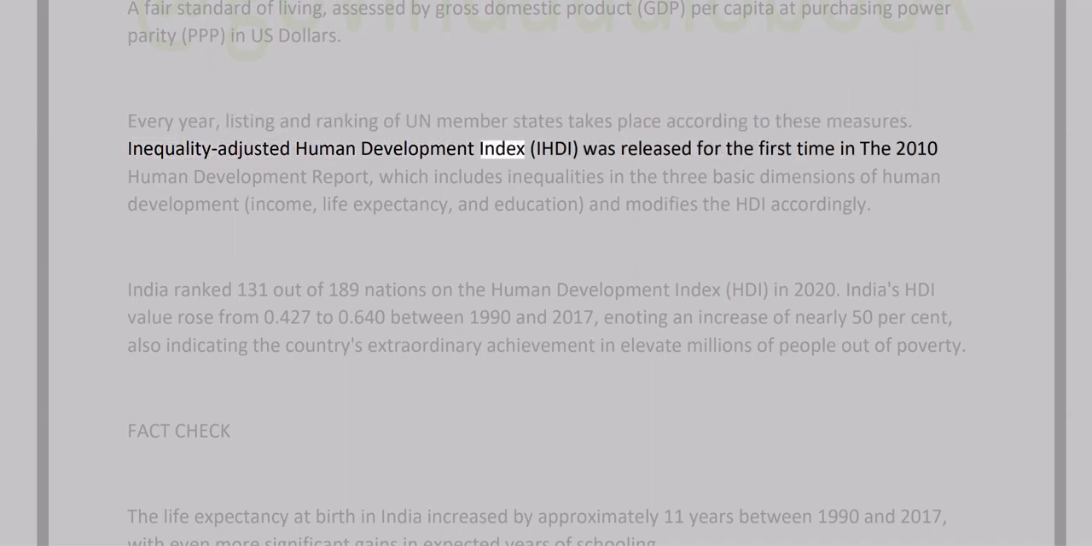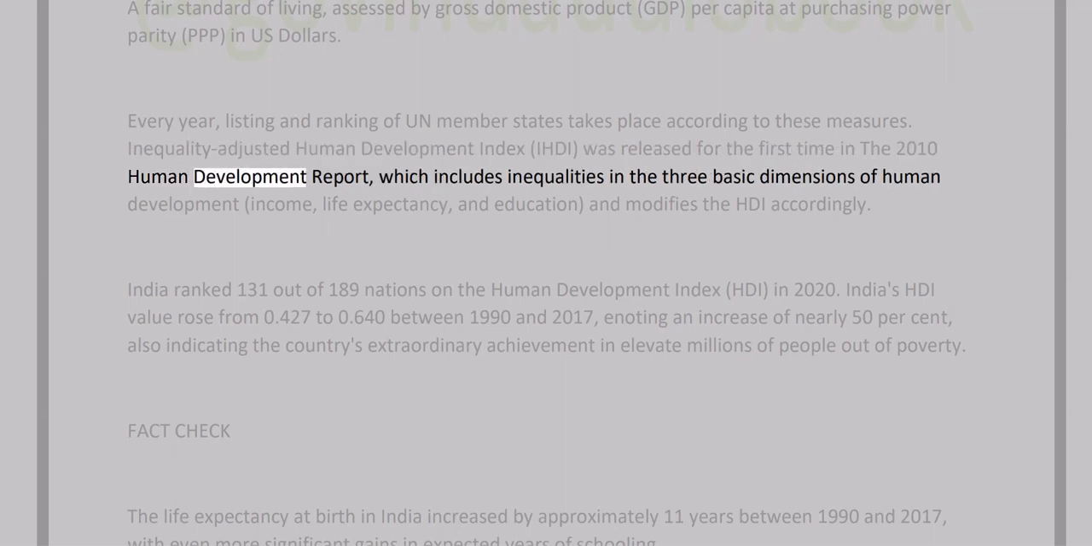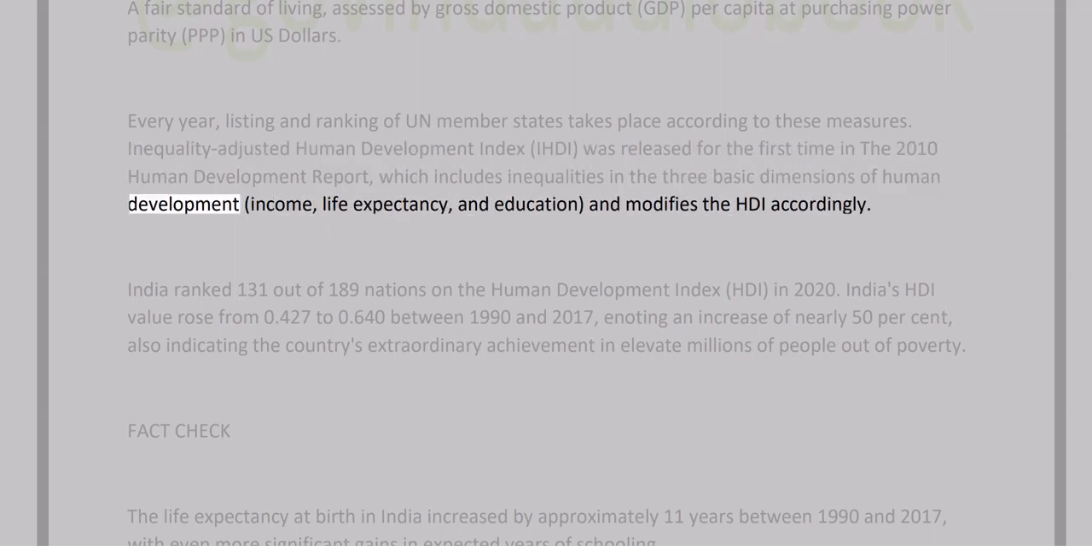Inequality Adjusted Human Development Index, IHDI, was released for the first time in the 2010 Human Development Report, which includes inequalities in the three basic dimensions of human development, income, life expectancy, and education, and modifies the HDI accordingly.